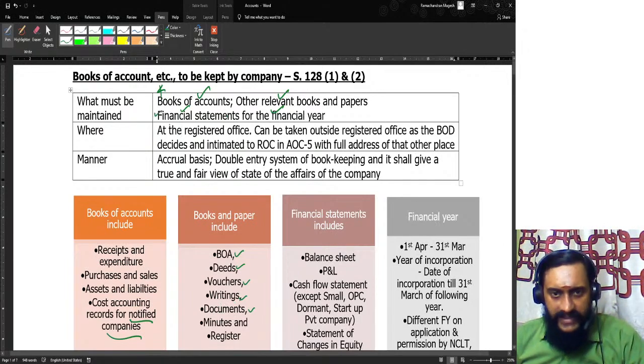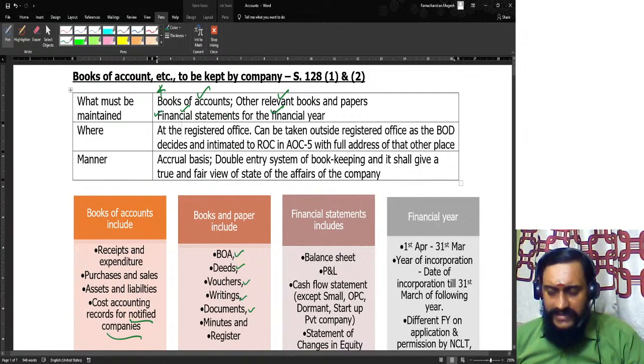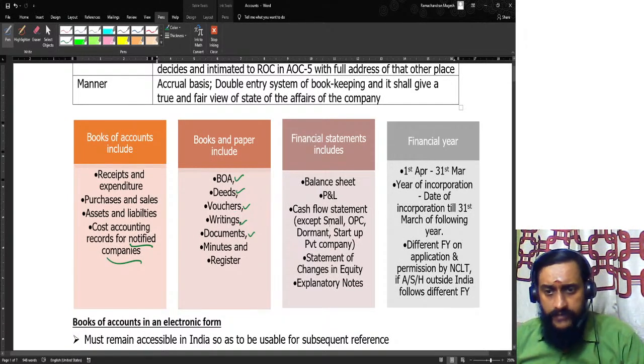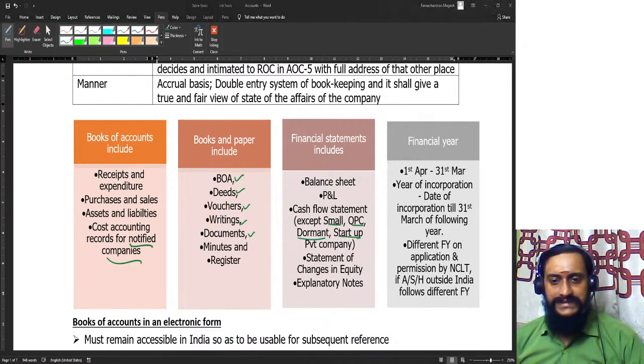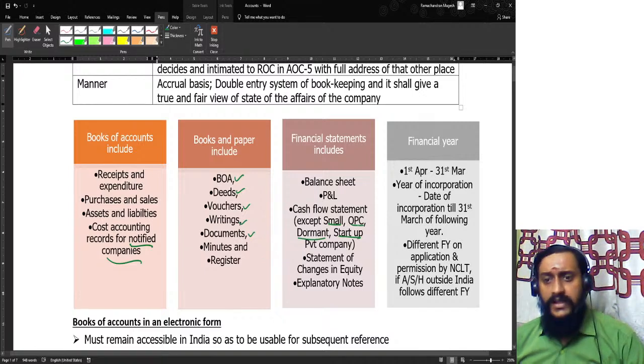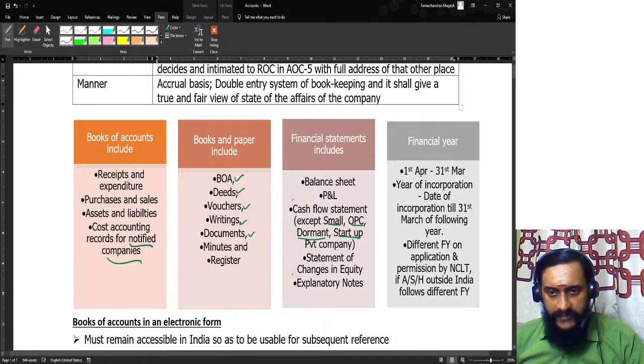And you should also maintain the financial statement. Financial statement, five matters are there: the balance sheet, the P&L, the cash flow statement, the statement of changes in equity, and the explanatory statement, the explanatory notes. However, cash flow is not required for a small company, a one person company, a dormant company, and a startup private company. So, this requirement is not there for a small company, a startup company, a dormant company, and also a one person company. Only the cash flow statement is not required for these companies. Other documents are required. Right.